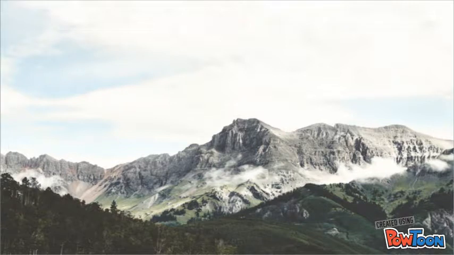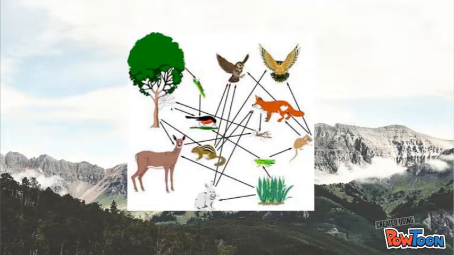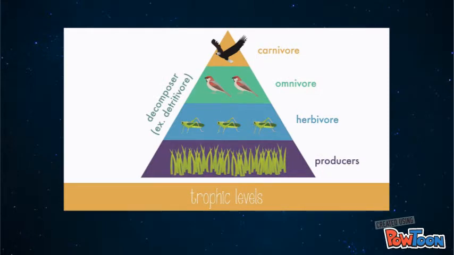Another way to represent it could be by a food web, which is a network of complex interactions formed by feeding relationships among the various organisms in an ecosystem. Each step in a food chain or food web is called a trophic level. For example, primary producers always make up the first trophic level.